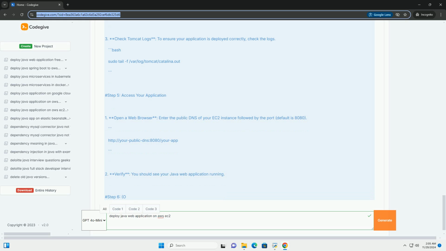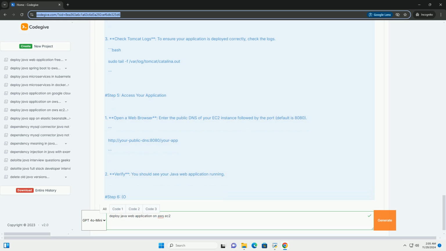Steps to deploy a Java web application on AWS EC2. Step 1, launch an EC2 instance. 1. Log into the AWS Management Console. Go to the AWS Management Console. 2. Navigate to the EC2 dashboard. Find and click on EC2 under the Services menu. 3. Launch instance. Click on Launch Instance.